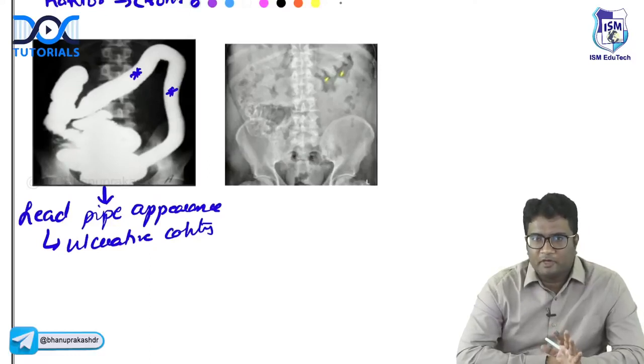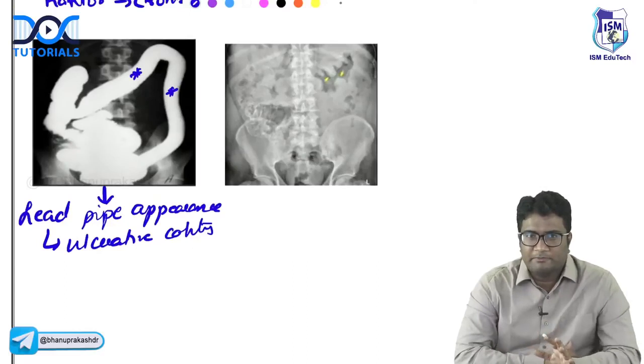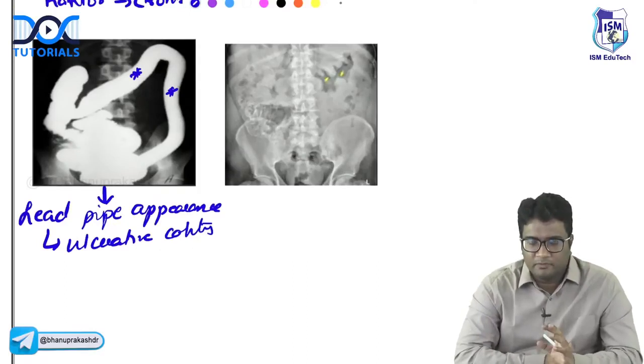I hope this topic of inflammatory bowel disease, especially the radiology part, is clear. Where do you see lead pipe appearance? Where do you see creeping fat sign? Okay, target sign.